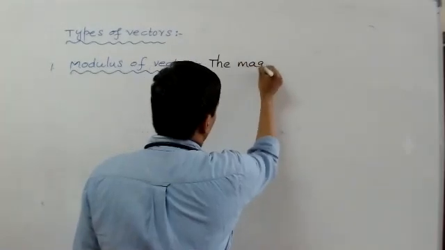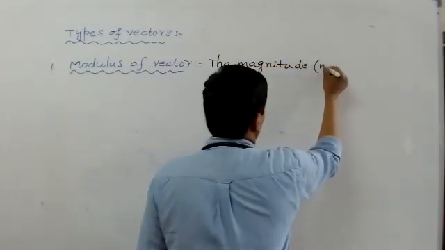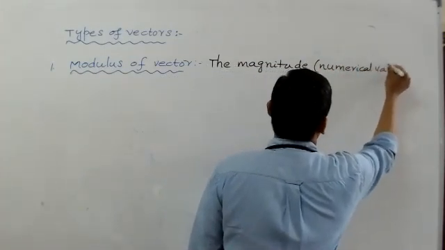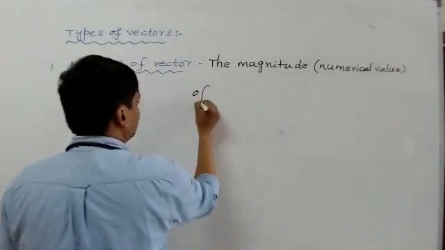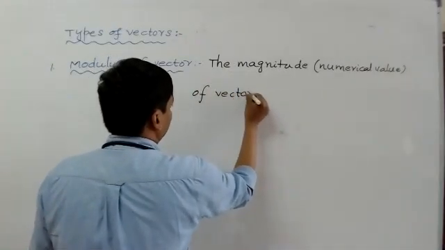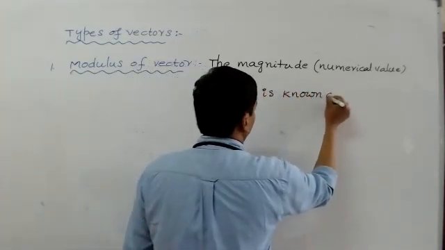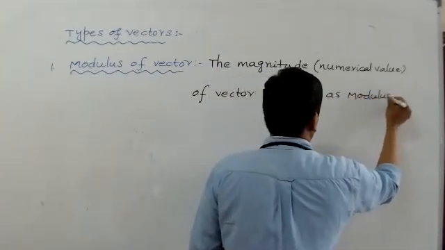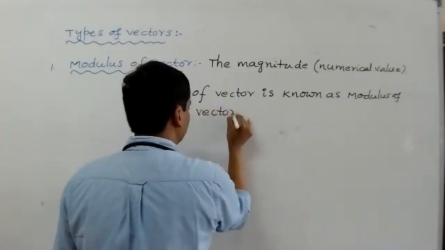Modulus of a vector means the magnitude, nothing but the numerical value. Read the definition.